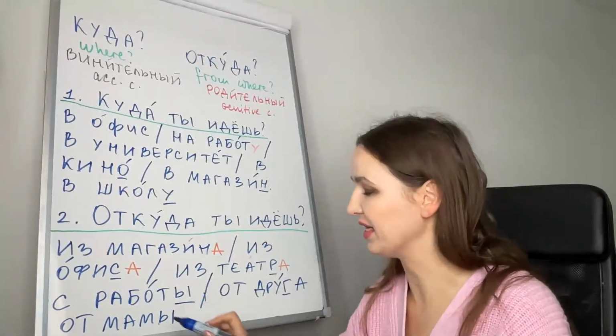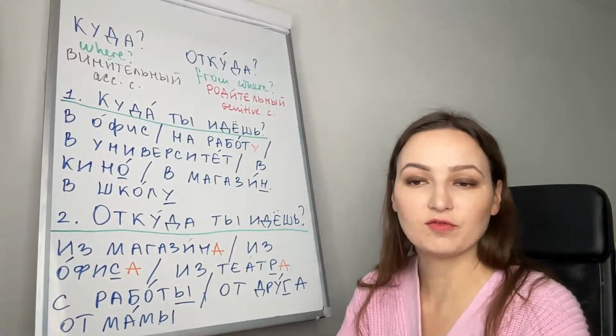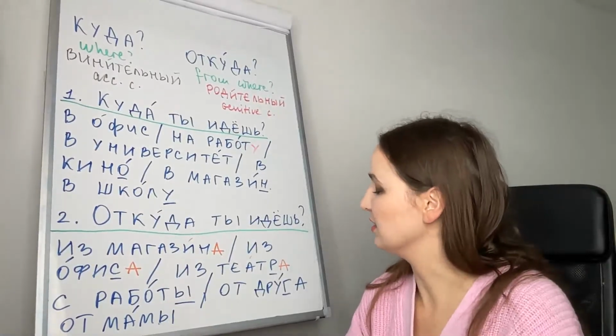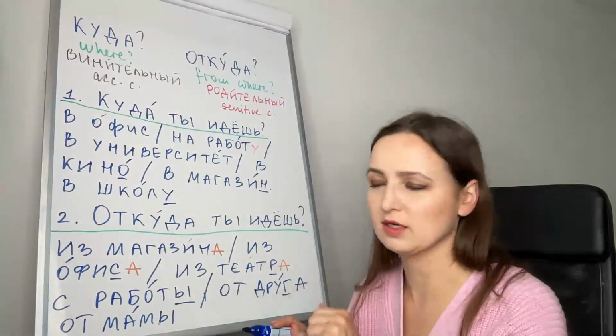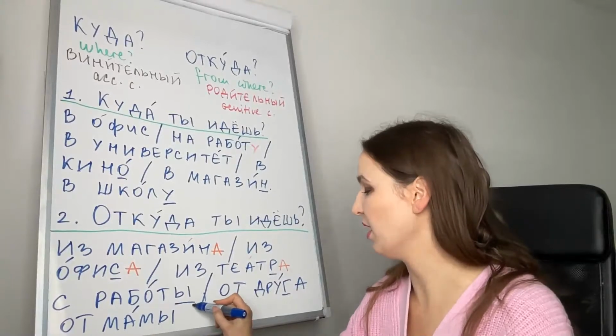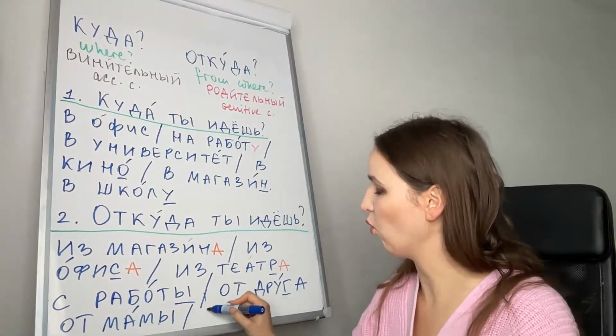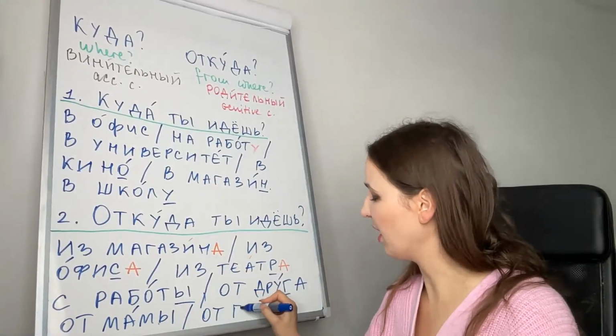От мамы, from mother. От мамы. Откуда ты идешь? From where are you walking? От мамы, from my mother's. От мамы.